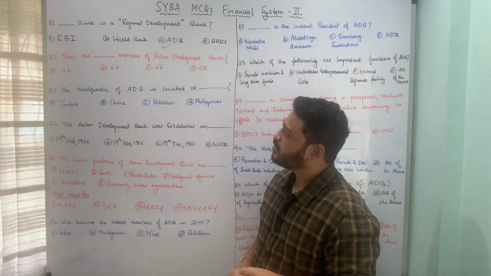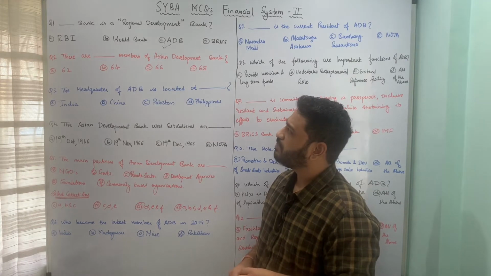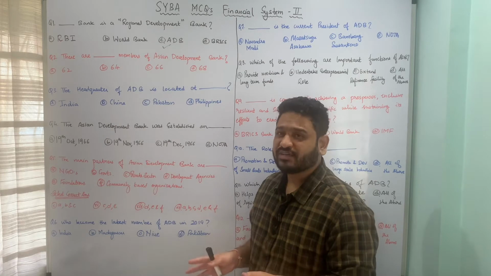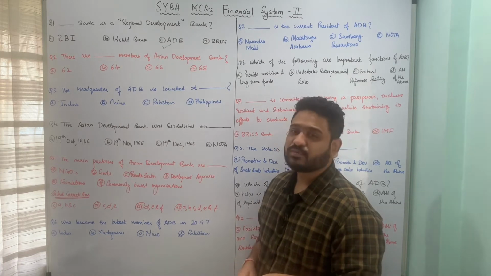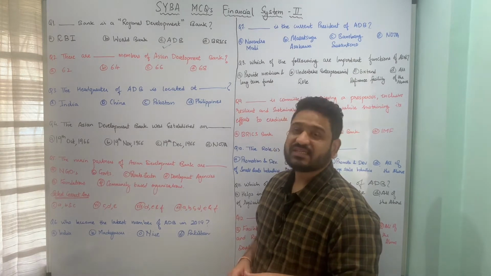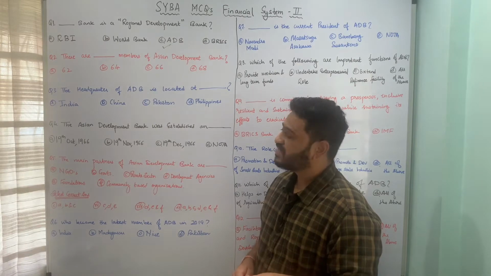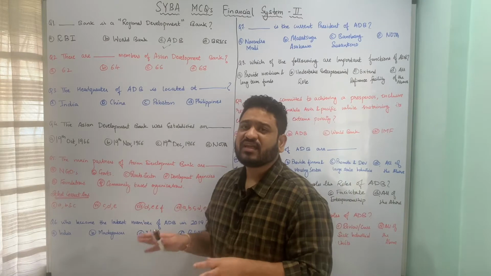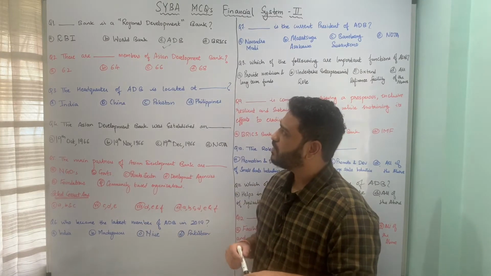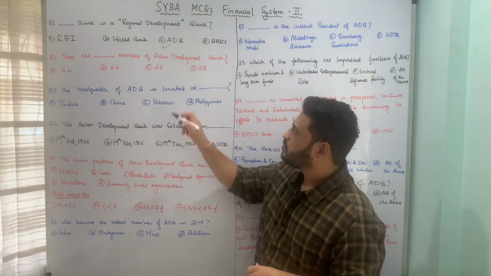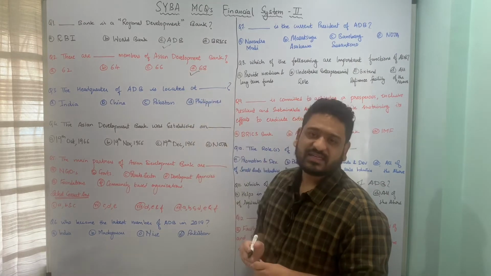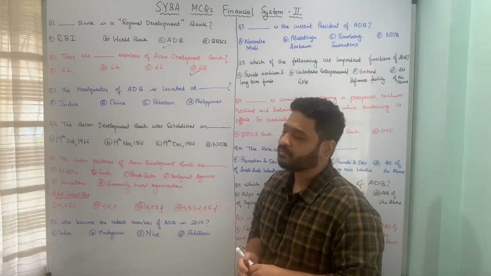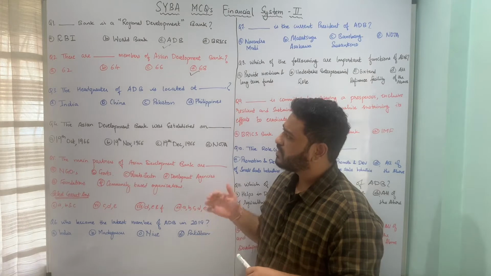There are Dash members of Asian Development Bank, and the underlying options are A. 62, B. 64, C. 66, and D. 68 members. So here, a very factual sort of question. There are in all 68 members of the Asian Development Bank. So here option D, 68, is the correct answer to this particular question. I hope the question is clear. Let us now move to the next one.